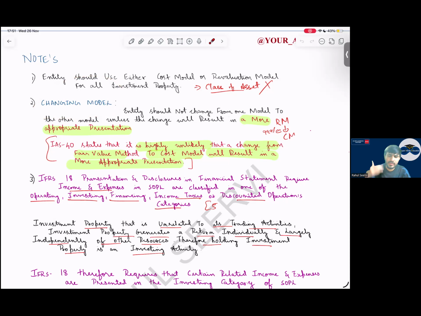Yes, because it provides a fair, appropriate, better presentation. Sir, can we shift from revaluation model to cost model? You can do it, but the standard is saying that from revaluation to cost model, it is difficult to argue that it will provide a better presentation. The chances are very slim that it will provide a better presentation.